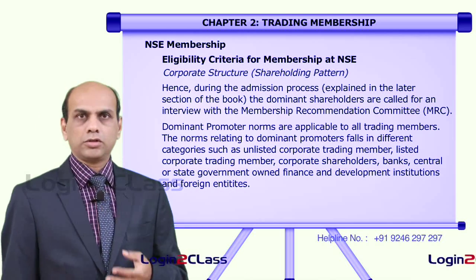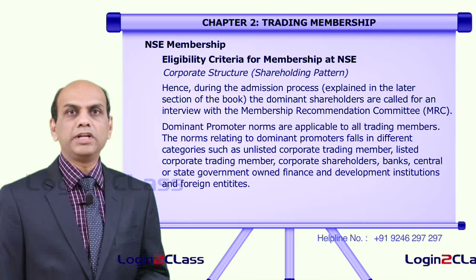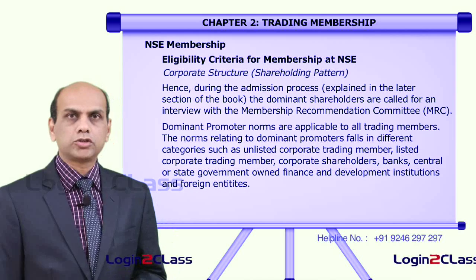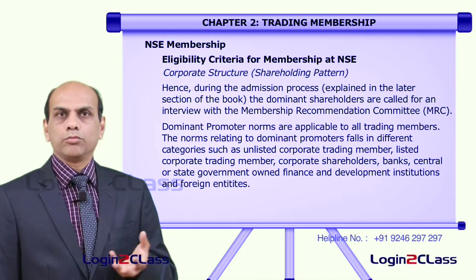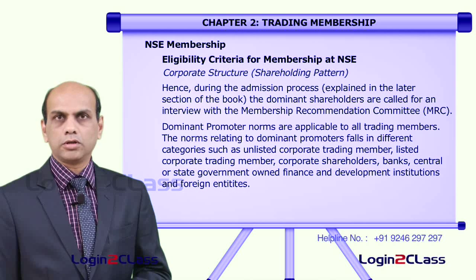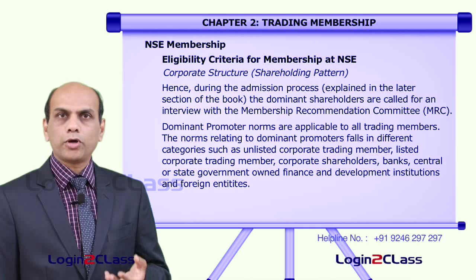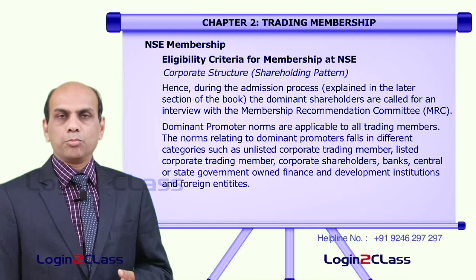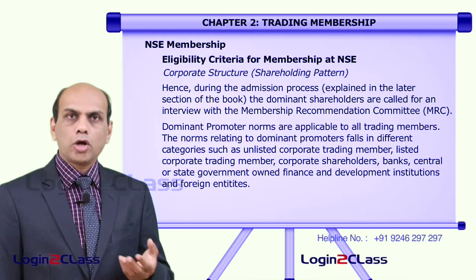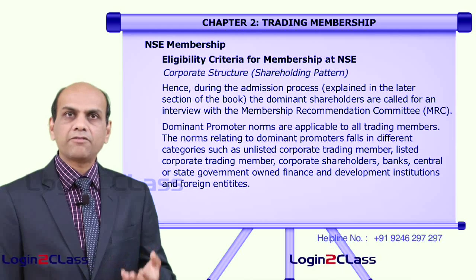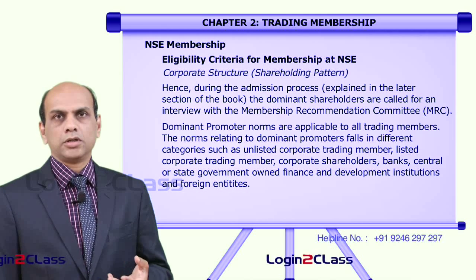Corporate shareholders: a company may have shareholders who are not only individuals; there may be corporates also. A corporate shareholder may be the biggest shareholder in a company's shareholding pattern, so they have a proper controlling interest in the company. So, a particular group behaving as a dominant promoter group will have to be identified in that particular trading member group.